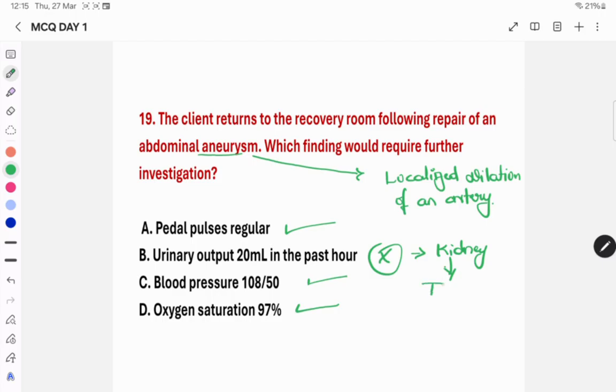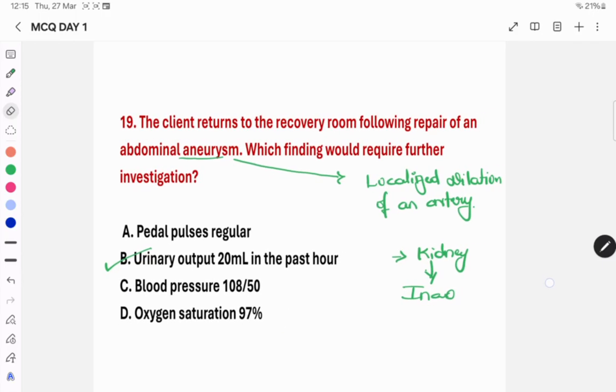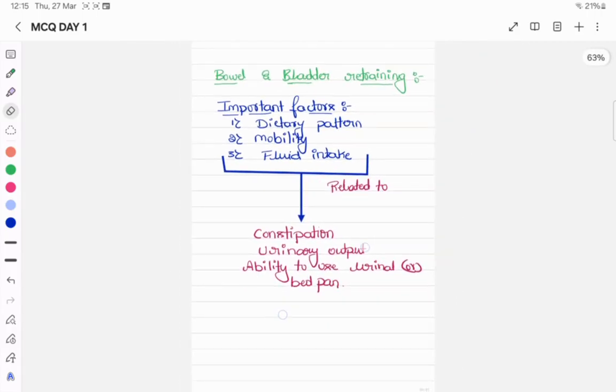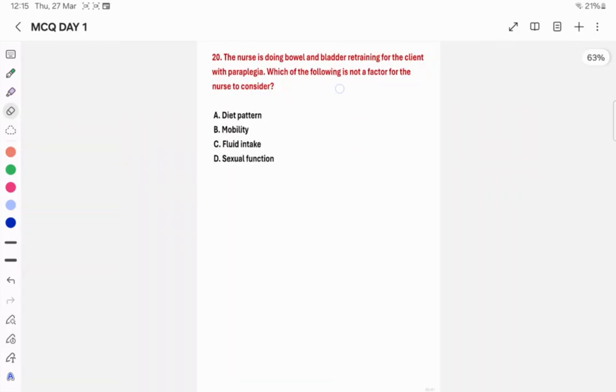So that's why the right option here is option number B. They have to investigate. Yes. Next.